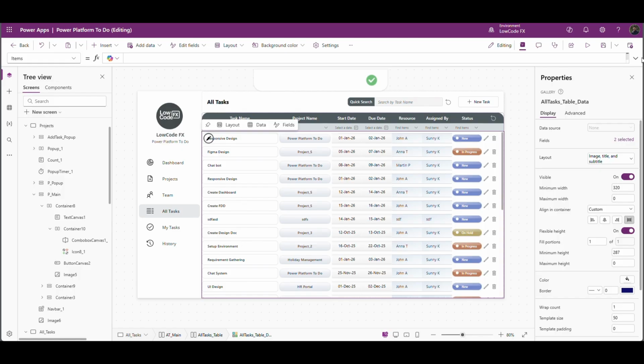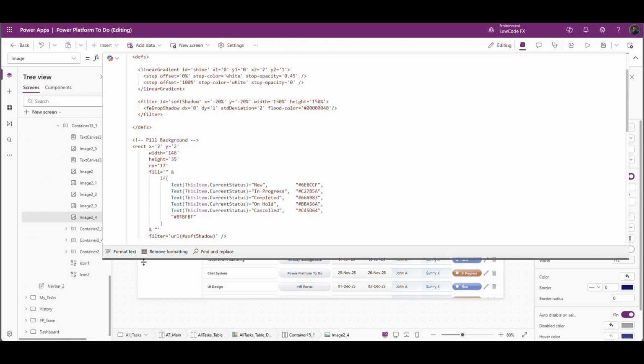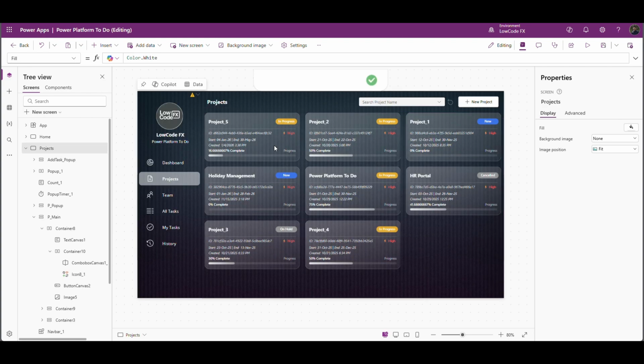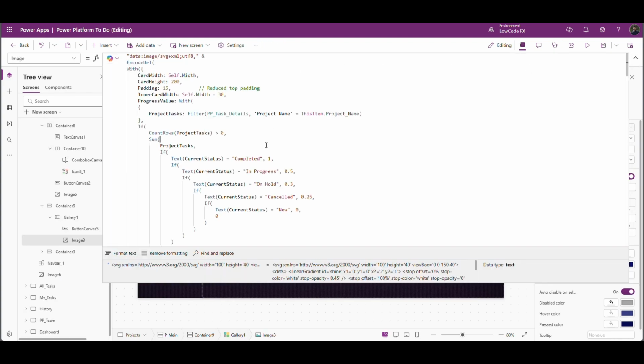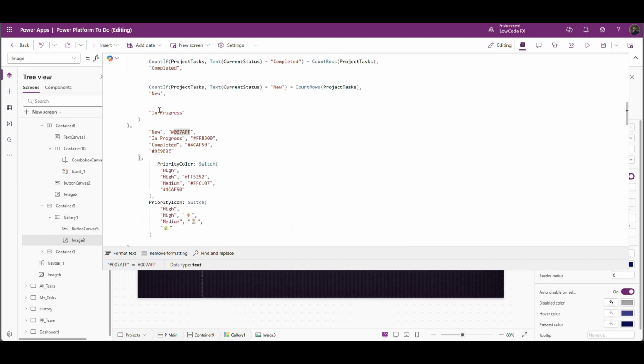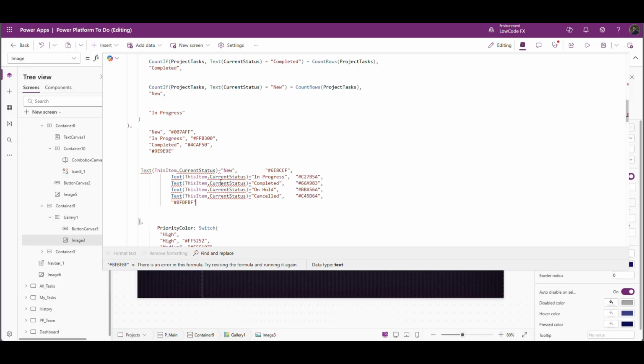So let me grab this one, perfect, and this, let image. Yeah, this one, new, in progress, this or this. So let me just drop here, and we will utilize same for the new.